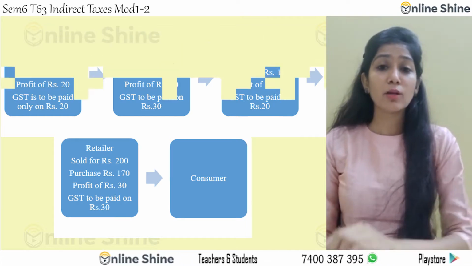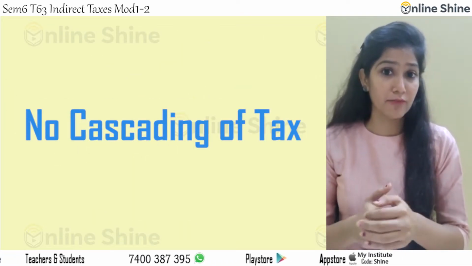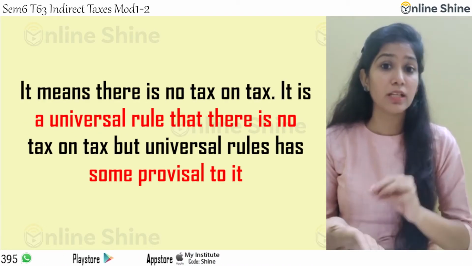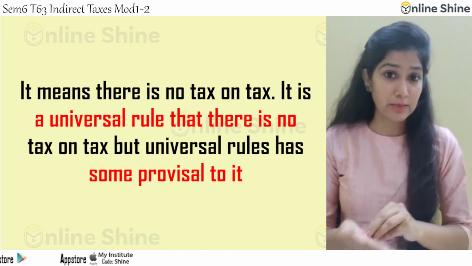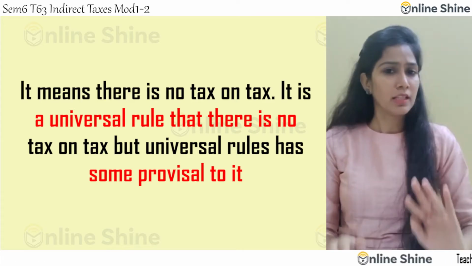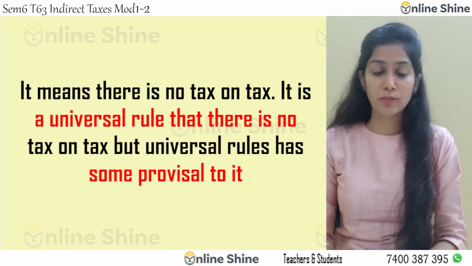Then, when I talk about no cascading effect, what does it mean? It means there is no tax on tax. It is a universal rule that you cannot pay tax on tax. But this universal rule has some provisos to it, which we are not going to discuss. But it is a universal rule that you cannot pay tax on tax.